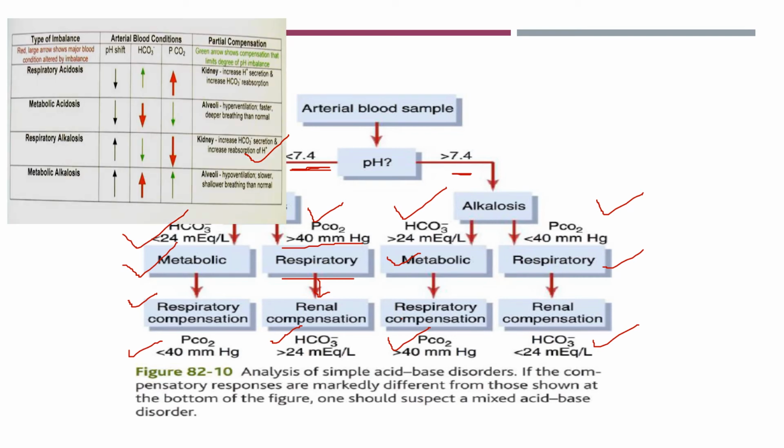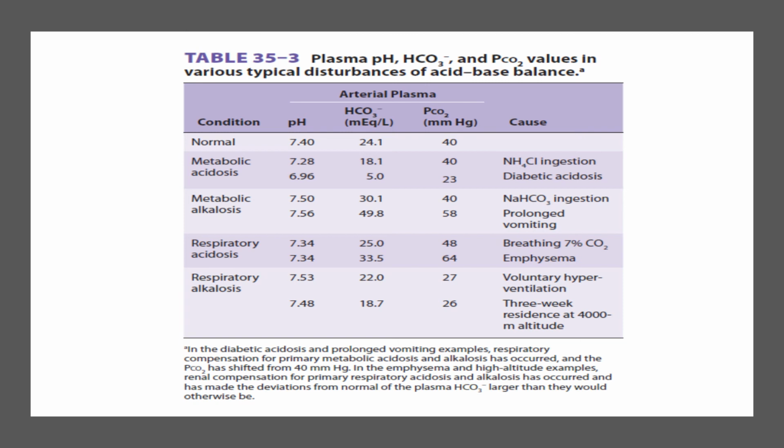This is a picture we have already discussed in the previous slide. These are the causes of acidosis and alkalosis. Metabolic acidosis can happen in diabetic ketoacidosis or in NH4Cl ingestion. Metabolic alkalosis can occur due to prolonged vomiting. With prolonged vomiting there is a prolonged loss of H+, meaning the bicarbonate concentration is high, and it may also be due to NaHCO3 ingestion.